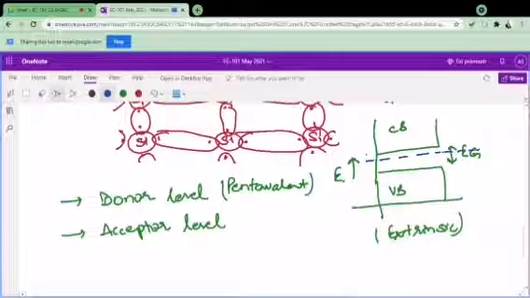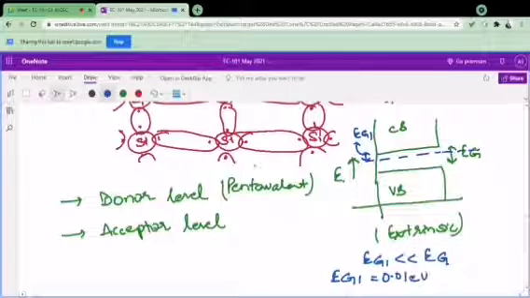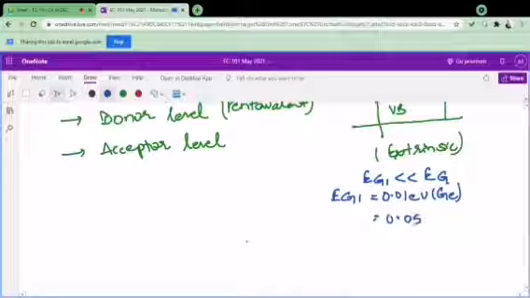This will be my donor level and this energy will be Eg1, where Eg1 will be very less than Eg, or in some of the books you will find Eg1 is equal to 0.01 electron volt in the case of germanium, and it is equal to 0.05 electron volt in the case of silicon.